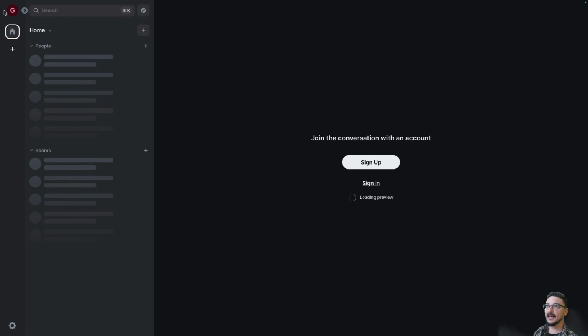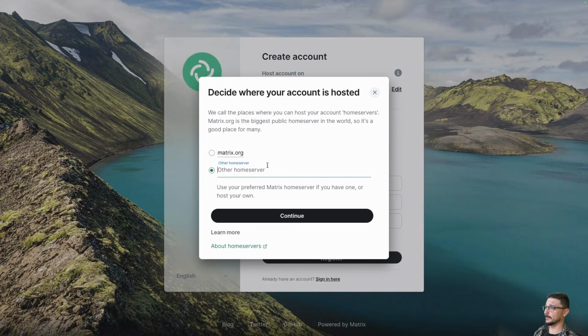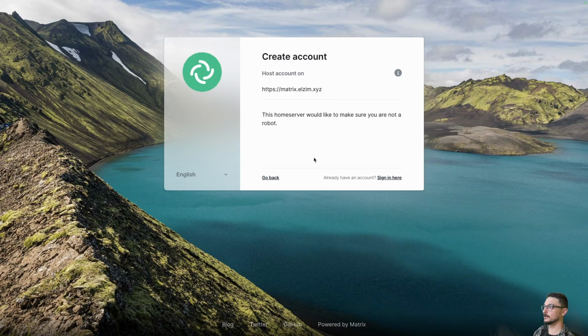So you can see I'm actually a guest, but what we're going to do here is sign up. So we'll click sign up, and we want to edit this here. We don't want to be joining on matrix.org, right? So we want to go to matrix.alzum.xyz, that's the server. We'll hit continue. There we go, and now I can hit register.